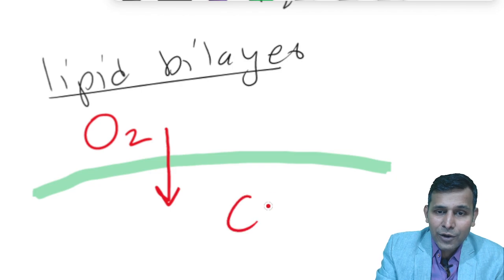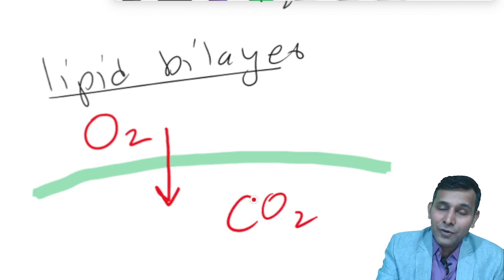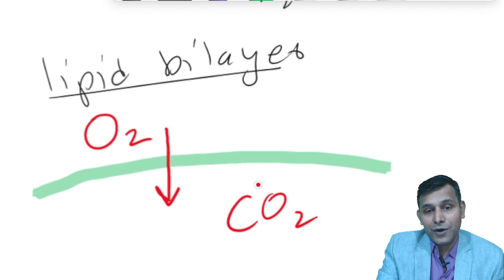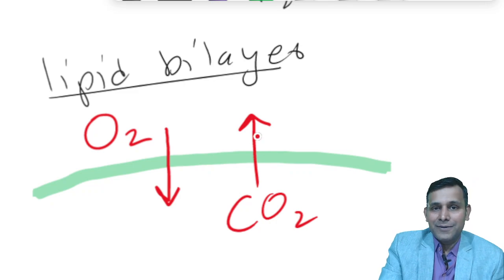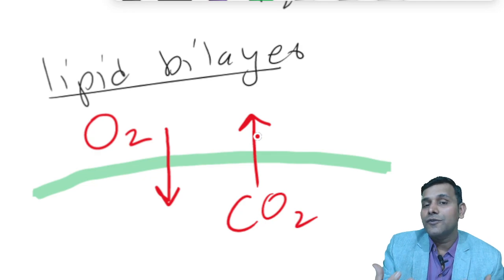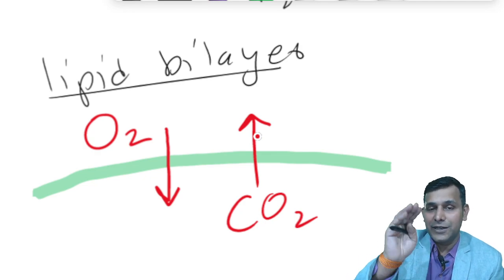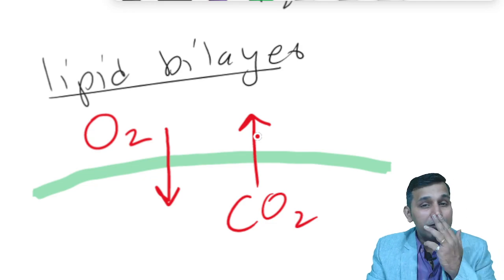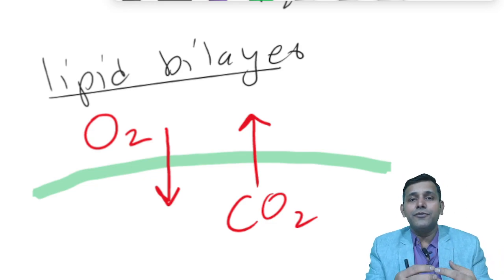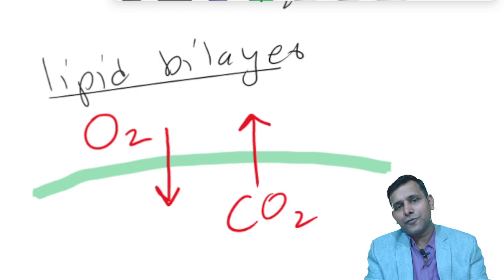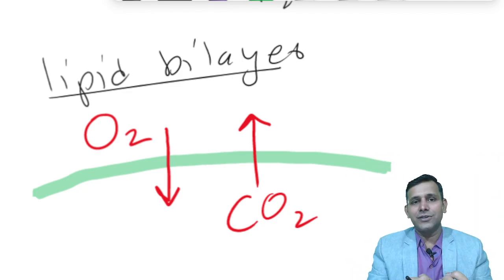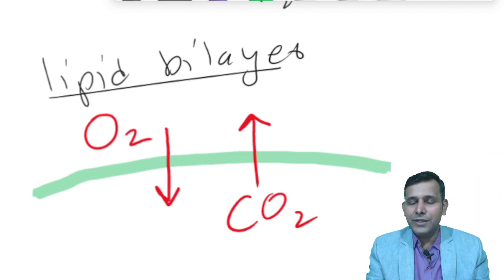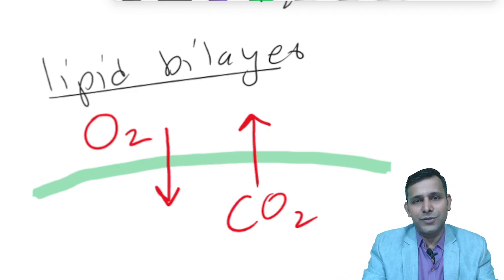Similarly, carbon dioxide also moves through lipid bilayer, but it moves from inside to outside the cell membrane. Because the cell is metabolically active, when it functions it creates more carbon dioxide, and carbon dioxide is removed directly through lipid bilayer. So oxygen and carbon dioxide don't have to wait for the channels or the pores. The moment the cell needs oxygen, oxygen is available, the cell takes oxygen immediately. The moment there is CO2 produced inside the cell, the cell immediately gives out CO2.